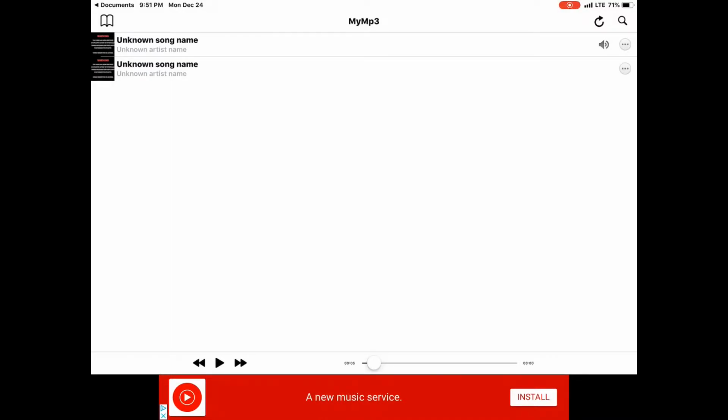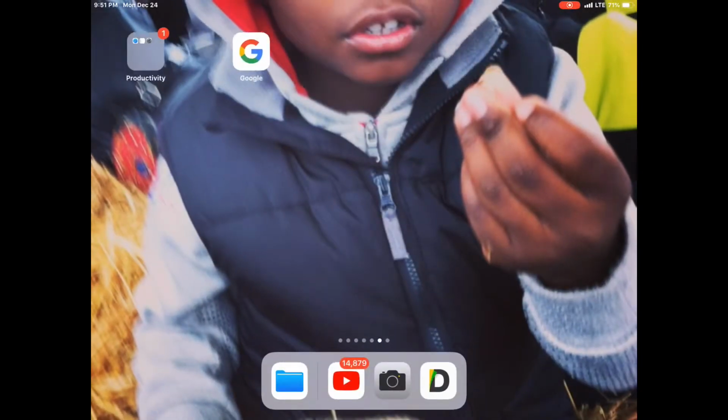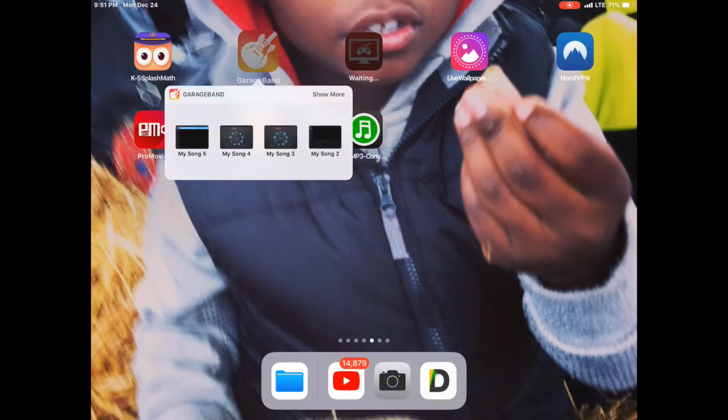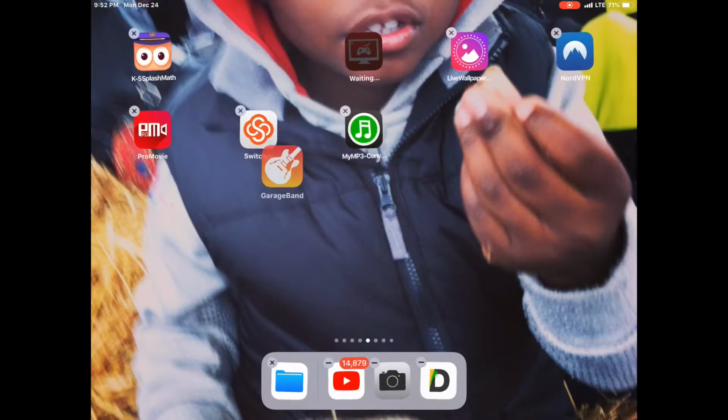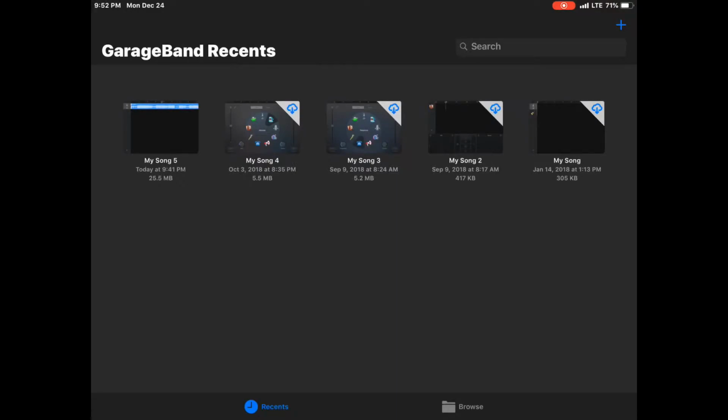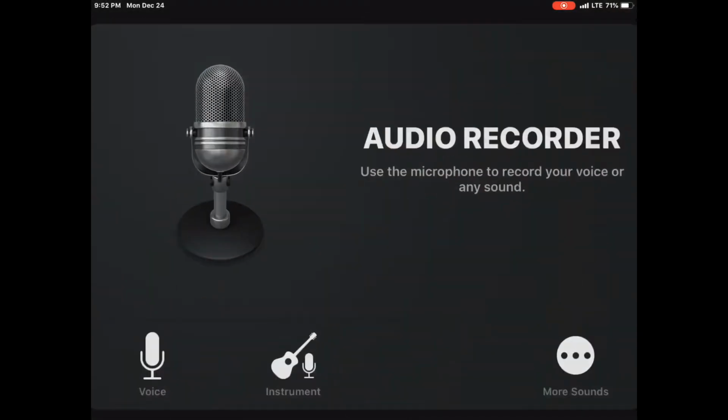So then what you're going to do is you want to go to GarageBand. You can only do this on iOS. Not on Android or anything. So GarageBand. So then you're going to press the plus button. You go audio recorder.